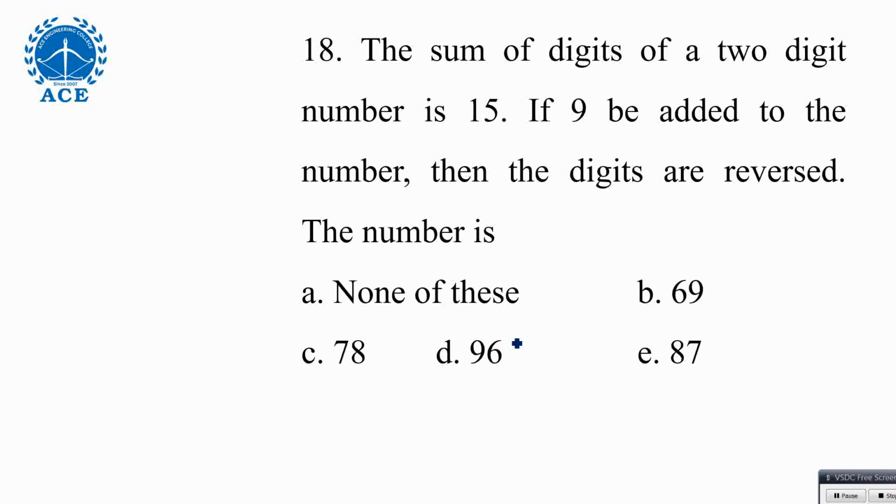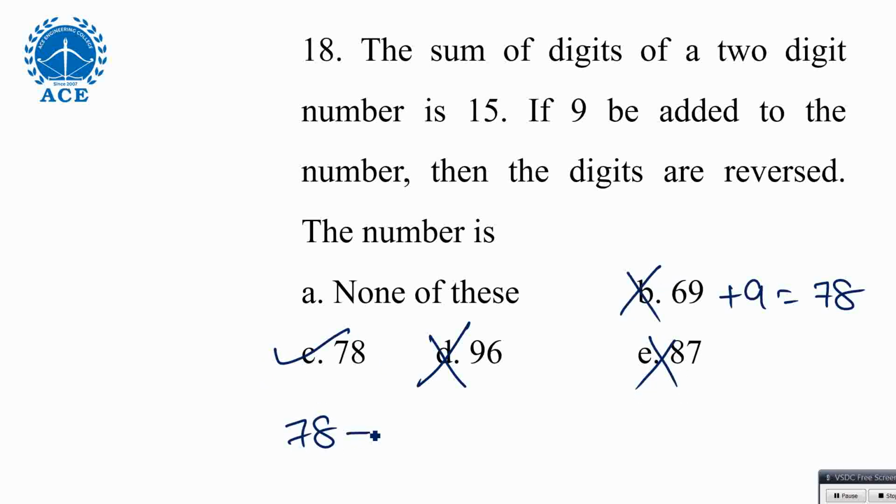For 96, if 9 is added, it will become 105. It won't be reversed. 69 plus 9 will give 78. It's not reversed. 78 is the answer. 78 plus 9 is 87, so the digits are reversed, and the sum of digits is 15. Some of you are thinking about 87. 87 plus 9 will give 96.